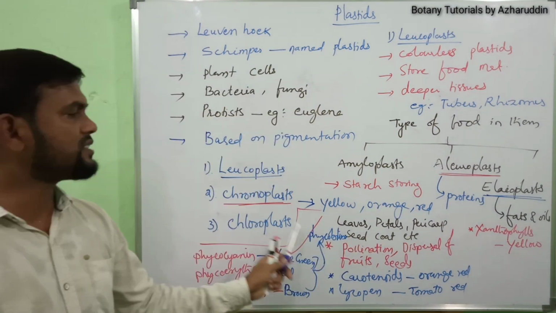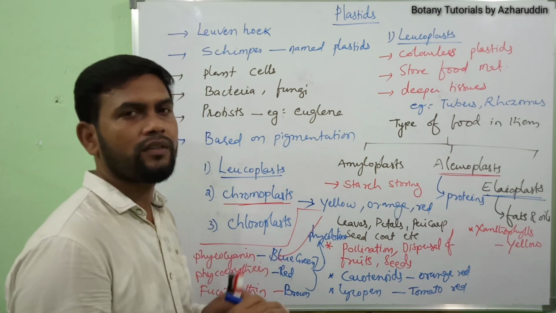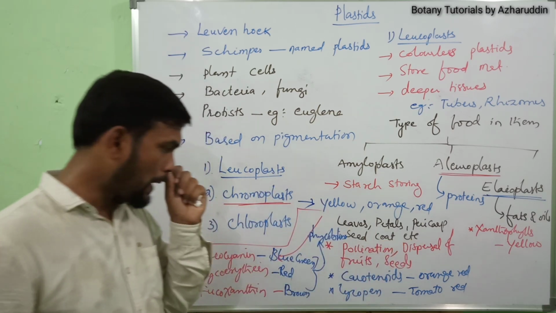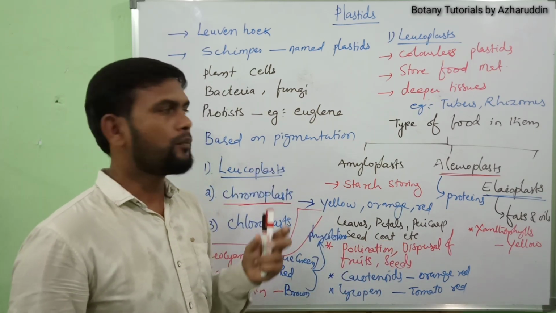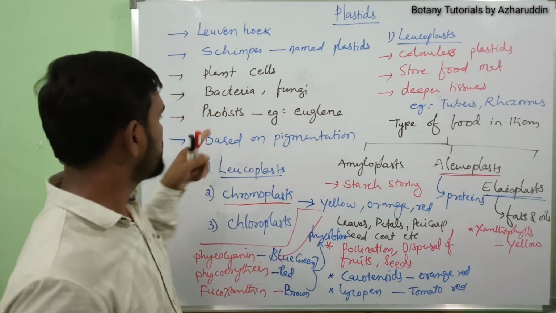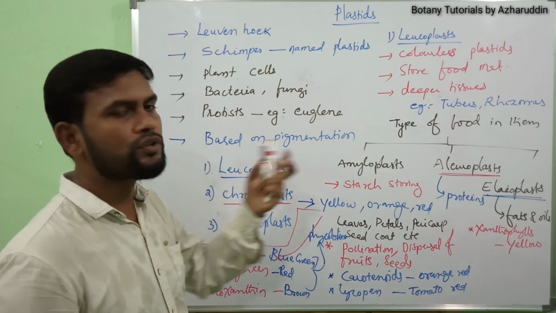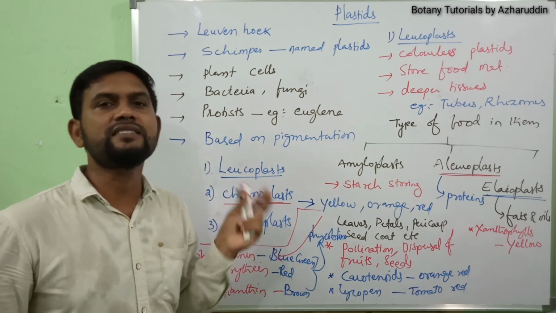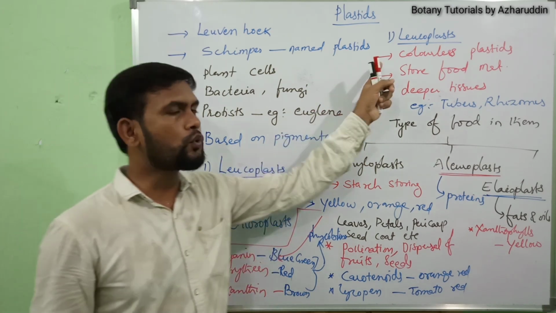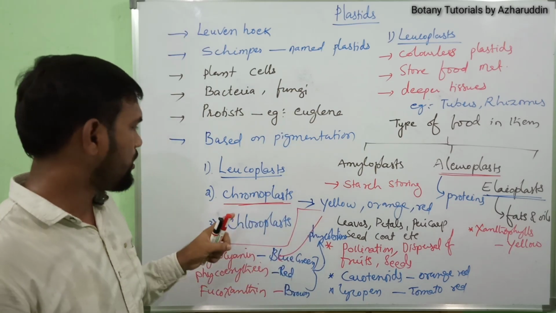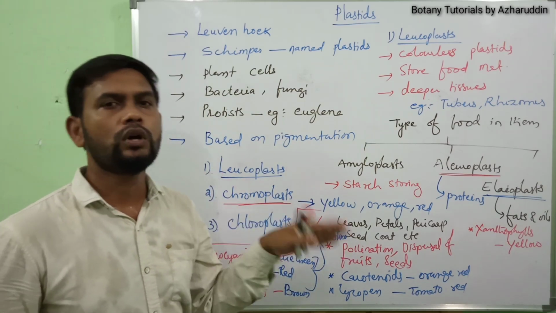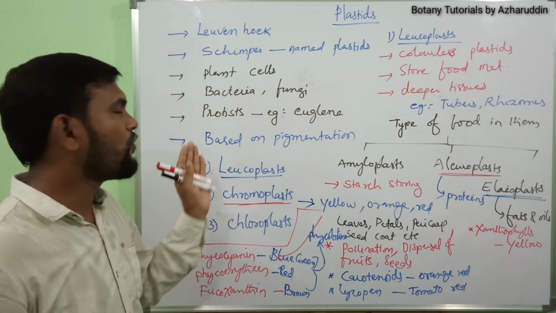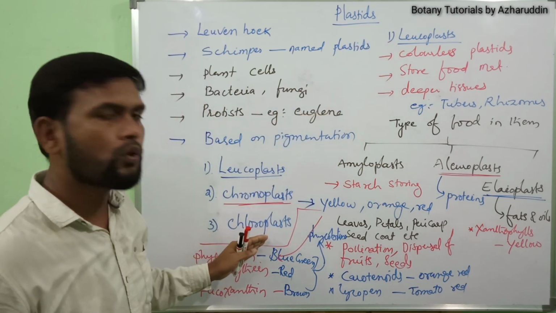These plastids change their form. That means they change their color from one color to another. For example, a potato tuber generally has leucoplasts, which store food material, a colorless plastid. But when it is exposed to air, this leucoplast is converted into chloroplast. That means it turns green, changing its form from leucoplast to chloroplast.